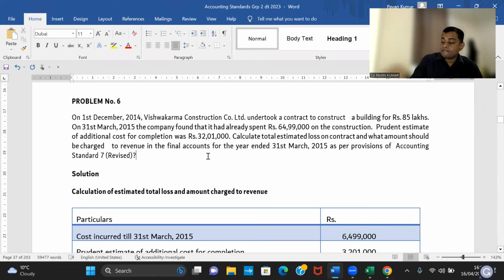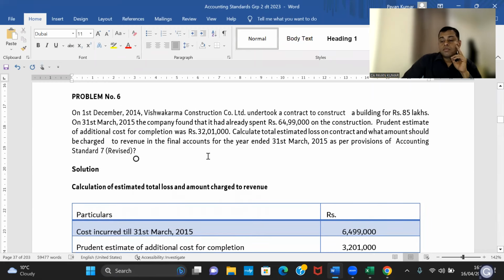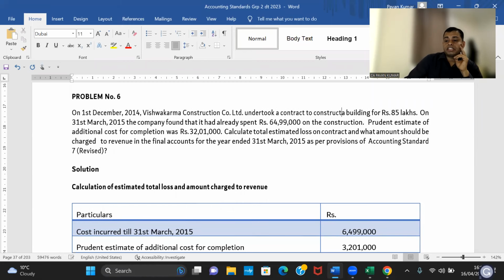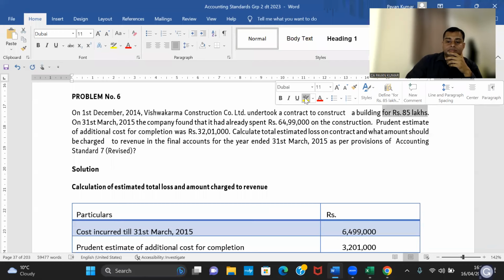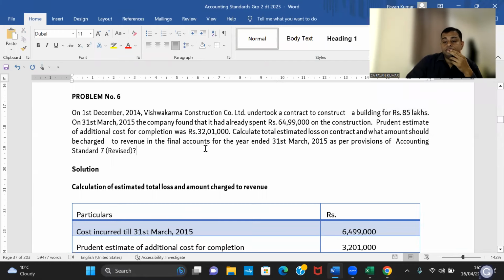Yes, sir. On 1st December 2014, Vishwakarma Constructions Company Limited undertook a contract to construct a building for rupees 85 lakhs. So this 85 lakhs, do you think it is selling price or cost price? 85 lakhs is selling price. Agreed. Continue. Yes, contract price is always selling price. On 31st March 2015, the company found that it had already spent rupees 64,99,000 on the construction.